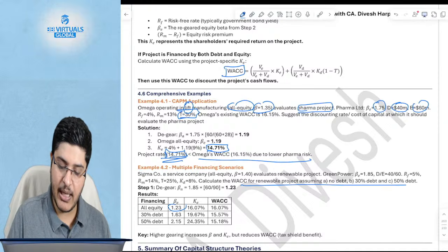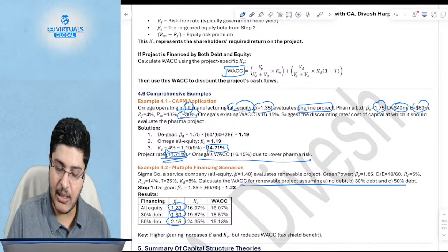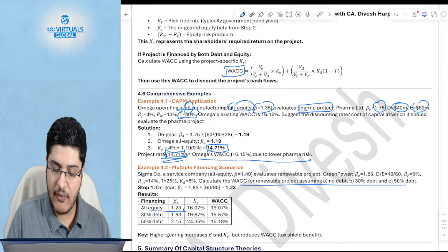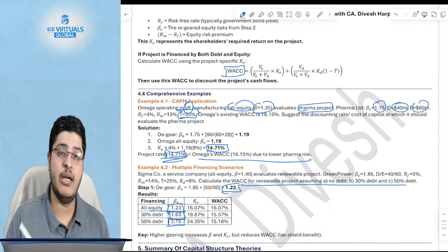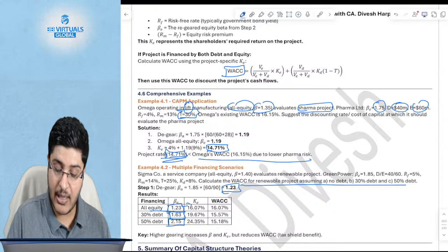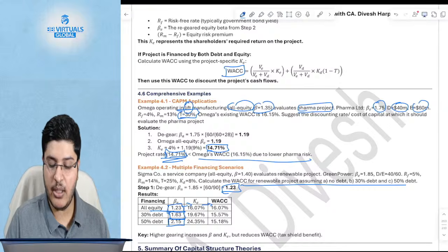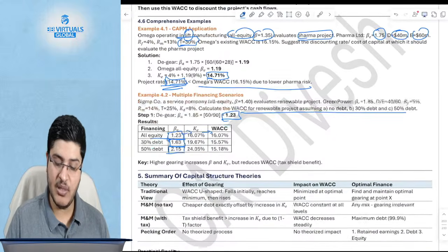So for each scenario you will see your beta of equity keeps increasing. In the scenario where it is all equity, this is your beta of asset. You calculated your beta of asset at 1.23. Now if it was 30% debt, then your beta of equity will be higher. 50% debt, it will be even higher. You use this to calculate KE, used to calculate WACC. Okay, I hope this part is clear.